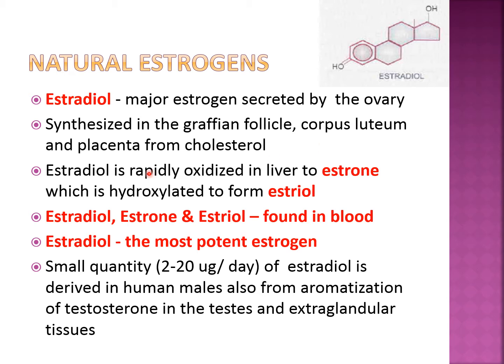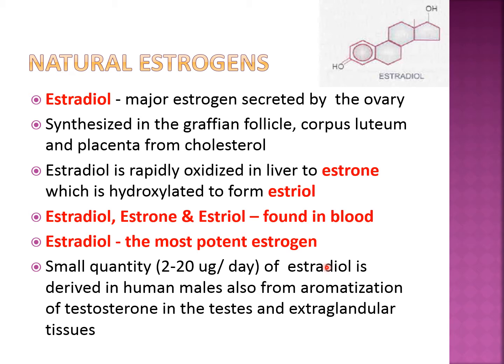So estradiol, the main potent estrogen secreted by the ovary, is rapidly oxidized in the liver to estrone, while it is hydroxylated to form estriol, where a third hydroxyl group is attached. But estrone and estriol are weak estrogens as compared to estradiol. All of them are found in the blood, and estradiol is the most potent estrogen.